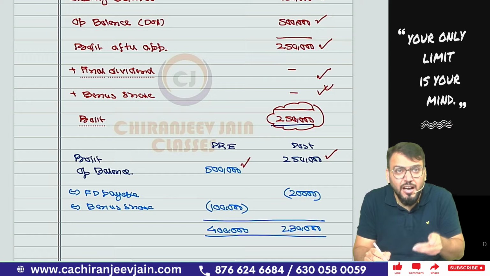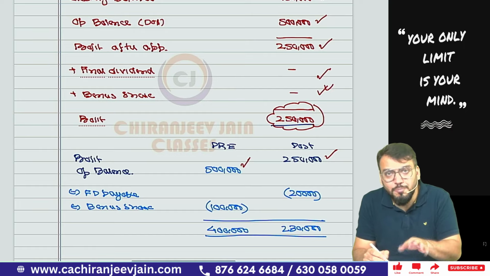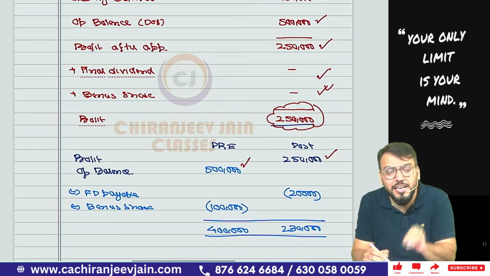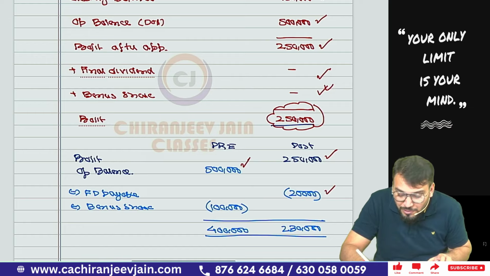Because if they have not done the journal entry, we need to pass one journal entry for dividend declared. Dividend declared but not paid. Not paid means it is payable. So the journal entry will be: retained earning account debit to final dividend payable. So final dividend payable will reduce.